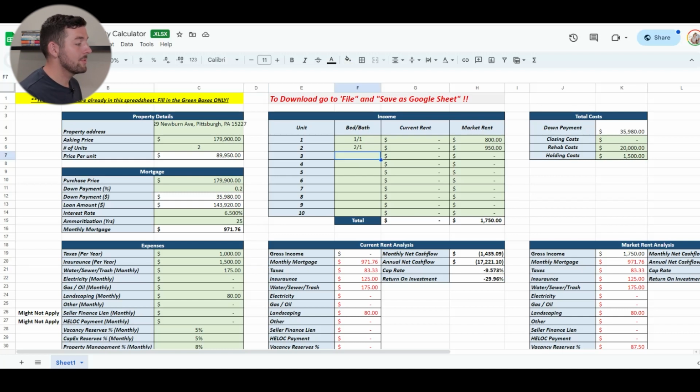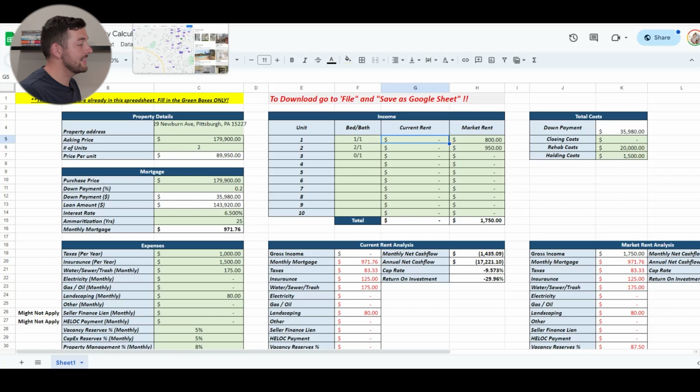What we have is a 1-bedroom, 1-bath on the main floor, a 2-bedroom, 1-bath on the top, and a 0-1, which is an efficiency on the bottom. Right now, I don't know their current rents. It doesn't say. I would reach out to the agent and see what the current rents are, and then you can update the current rent and see how it differs from the market rent. But for right now, we're not going to put in the current rent because we don't have that information. So let's go ahead and research what we can get for all of these units.